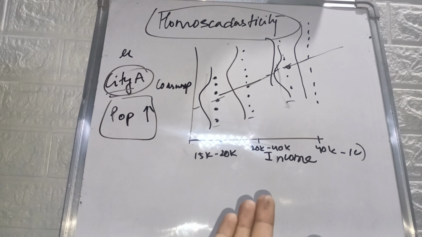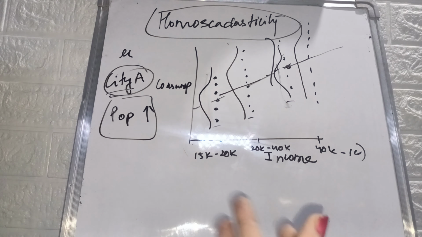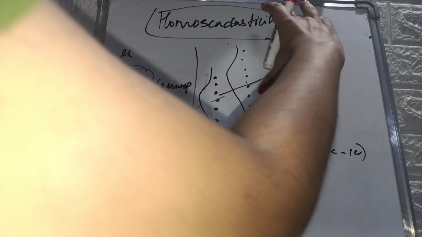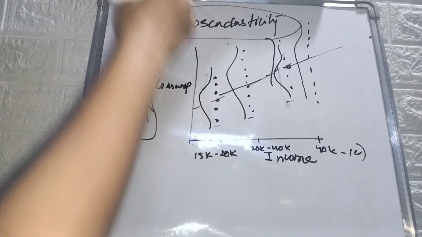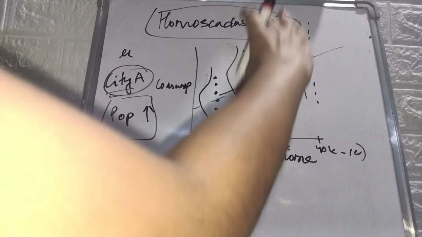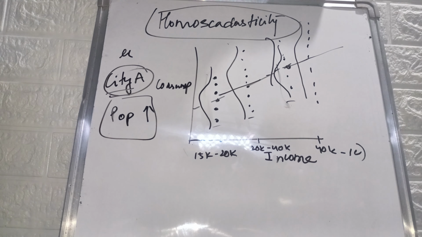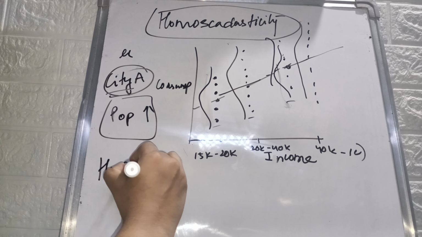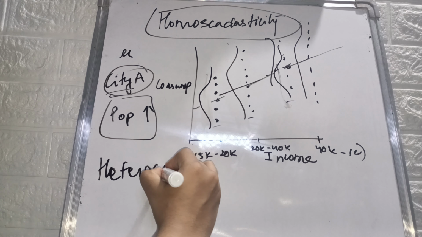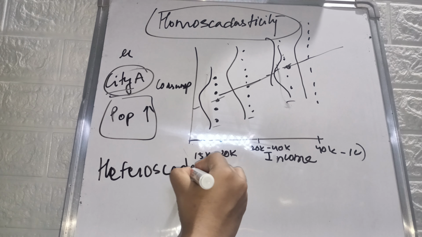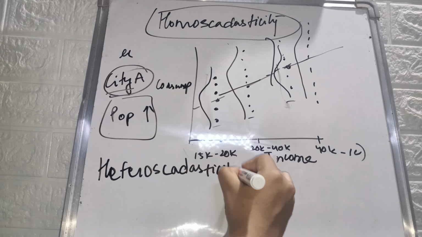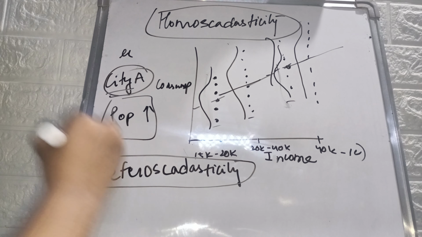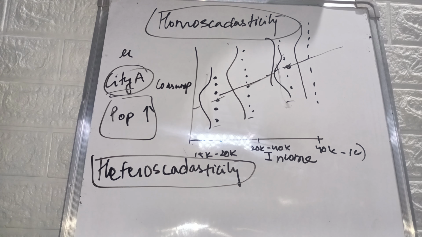When variation increases, the gap of the error term increases, and so we face the problem of heteroscedasticity, where the error term is not constant.